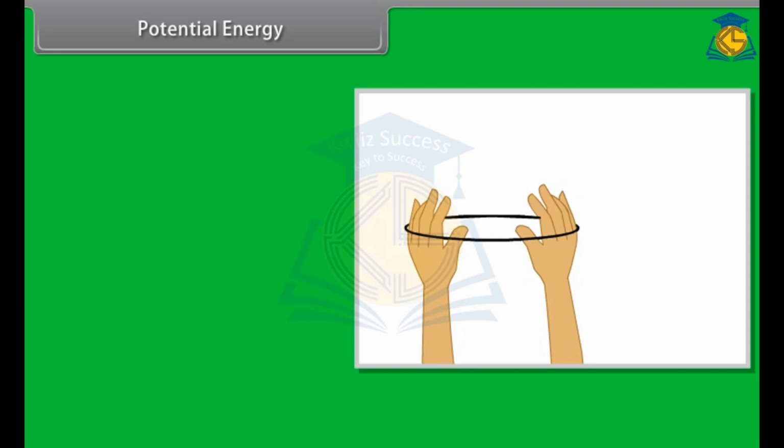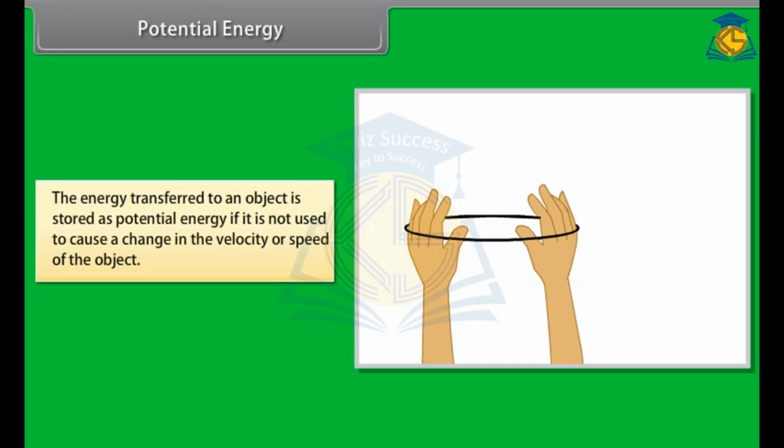Do you know how it acquired energy when stretched? Here the energy gets stored due to the work done on the object. The energy transferred to an object is stored as potential energy if it is not used to cause a change in the velocity or speed of the object.